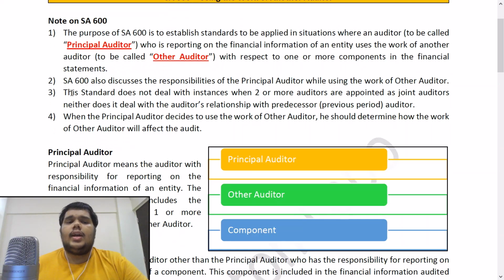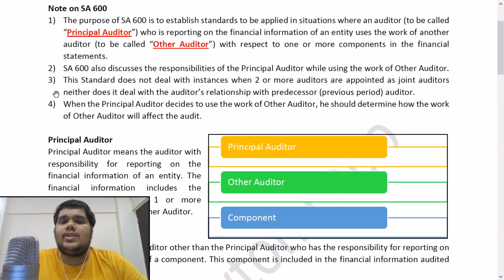Note on Essay 600. The purpose of Essay 600 is to establish standards to be applied in situations where an auditor, to be called principal auditor, who is reporting on the financial information of an entity, uses the work of another auditor, to be called other auditor, with respect to one or more components in the financial statements. So what is Essay 600 for? Essay 600 is envisaging a situation where a principal auditor is going to use the work of some other auditor who is going to audit the financial information of one or more components, because there can be multiple subsidiaries also. So that is why he may have to rely upon the work done by the other auditor on the component of the group.